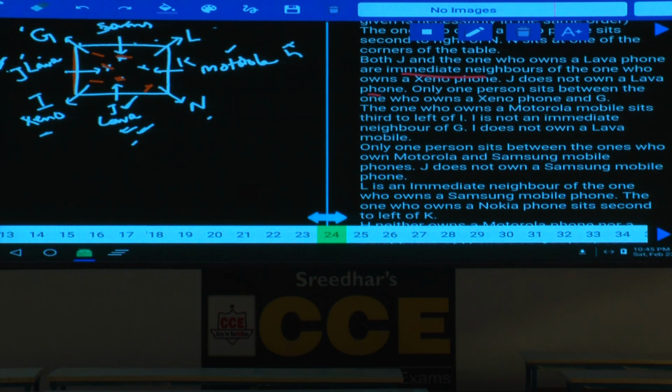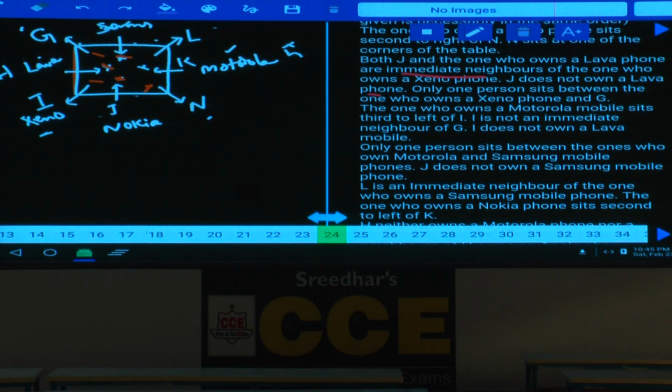If K is here, then where should Nokia be? Nokia is seated second to the left of K, and this person owns Nokia. And who is this person? This person is J. Then next one. As this is Nokia, who is the person left over here? H, Lava. Hence J cannot be here, and this person must be H Lava.